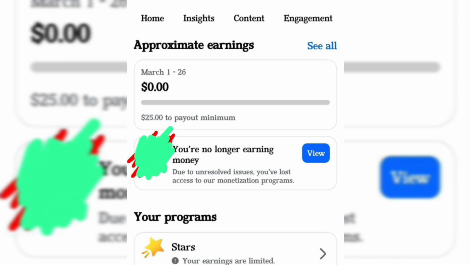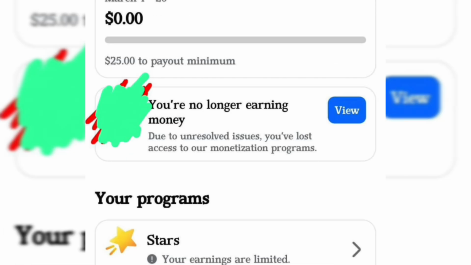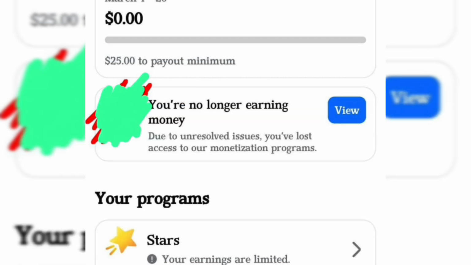Fourth, check your account status. Make sure there are no active strikes or warnings. If there are, wait for them to expire or submit an appeal if possible. Fifth, complete all required information like payment setup, identity verification, and tax details. Sixth, stop using any third-party services that promise fake views, likes, or followers. These can permanently damage your account.